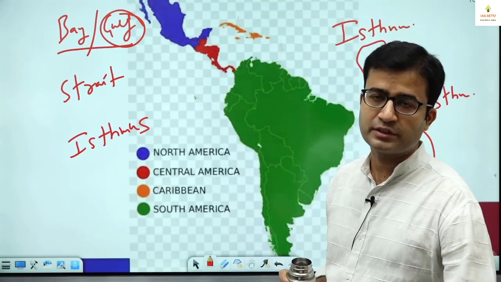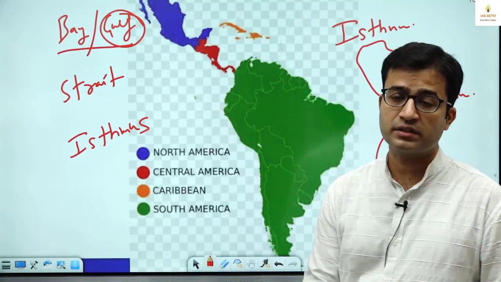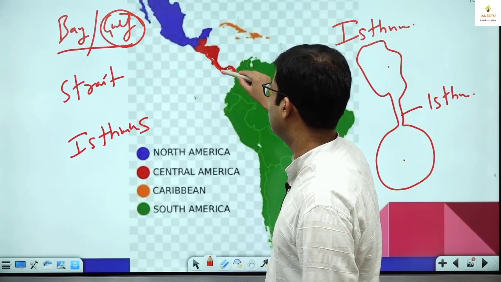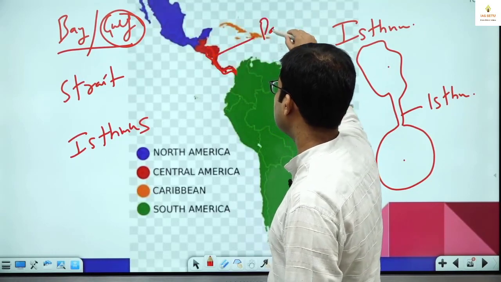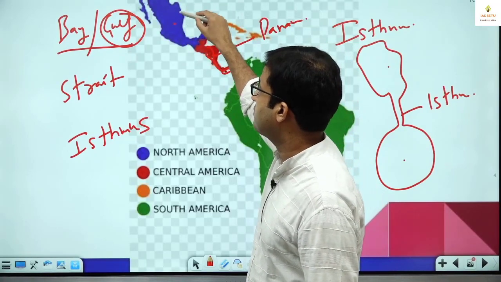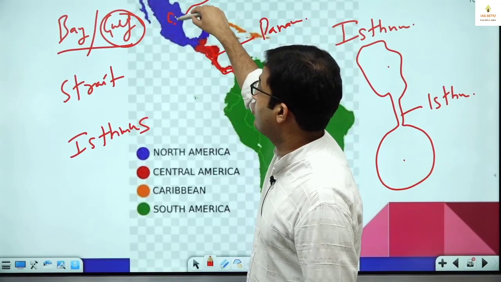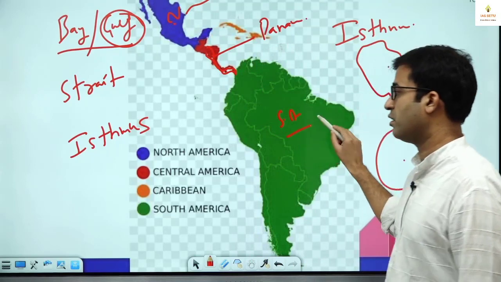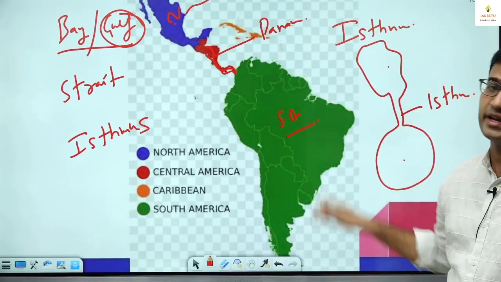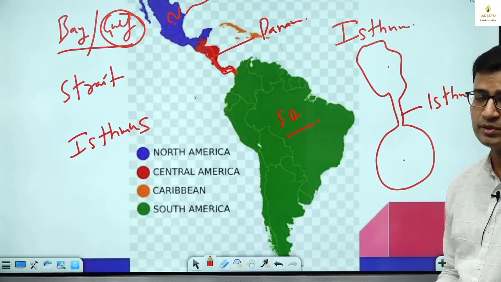Two very good examples. One is the Isthmus of Panama. This is the Isthmus of Panama. It connects, here this is Mexico, then this is USA, North America with South America. The Isthmus of Panama.